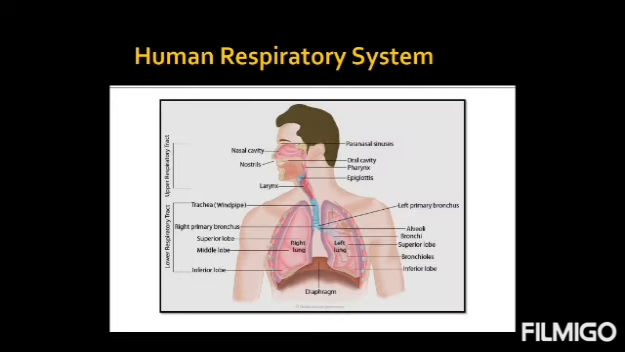The major topic of this unit is human respiratory system. As you can see in the diagram, this is a very detailed diagram of the human respiratory system. The major parts involved in this respiratory system are the windpipe, which is also called trachea, then the voice box, your lungs, alveoli, bronchi. These are all the things which are most important while studying the human respiratory system.